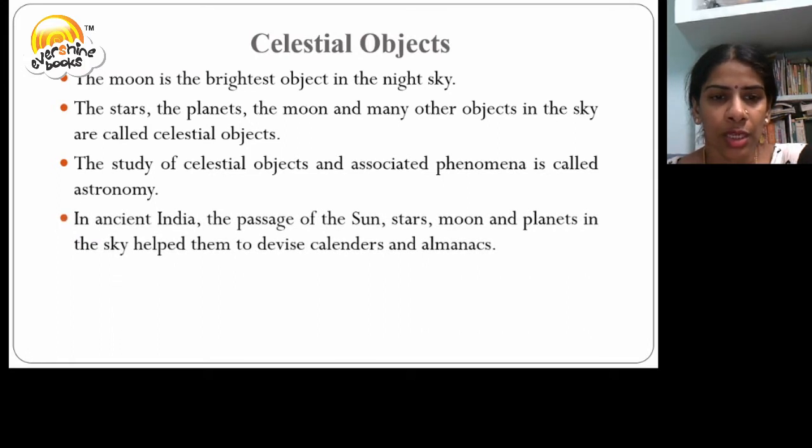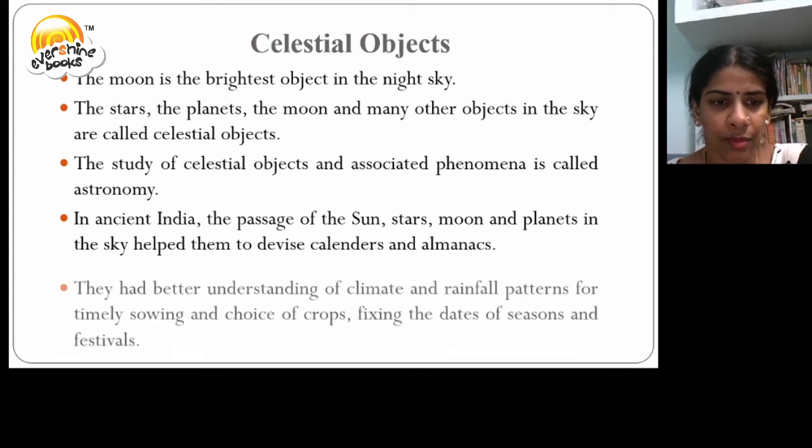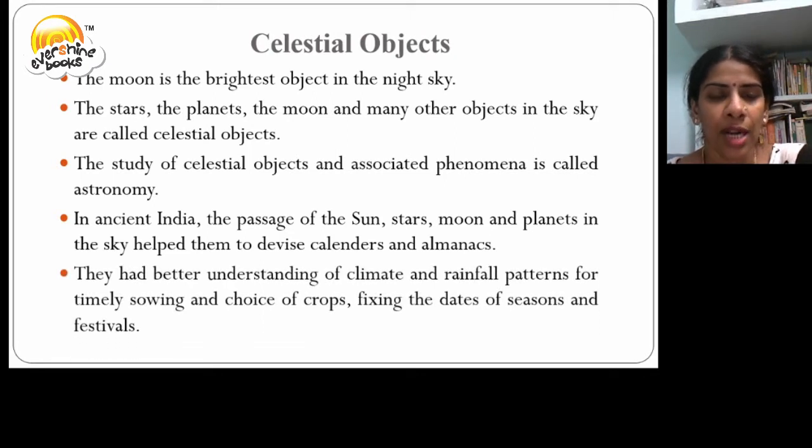In ancient India, the passage of sun, stars, moon and the planets in the sky helped them to devise calendars and almanacs. They had better understanding of climate and rainfall patterns for timely sowing and choice of crops. They also fixed the date of the seasons and festivals.